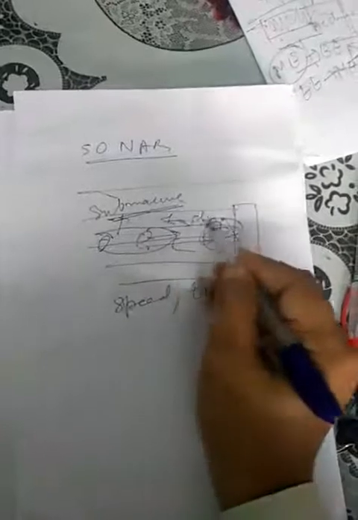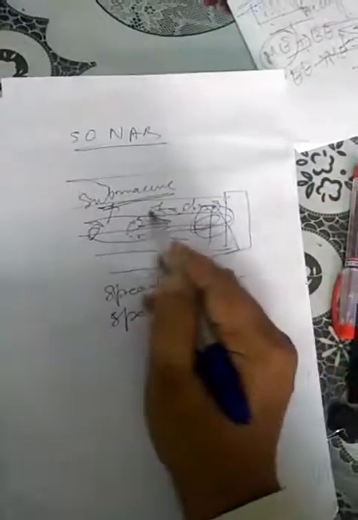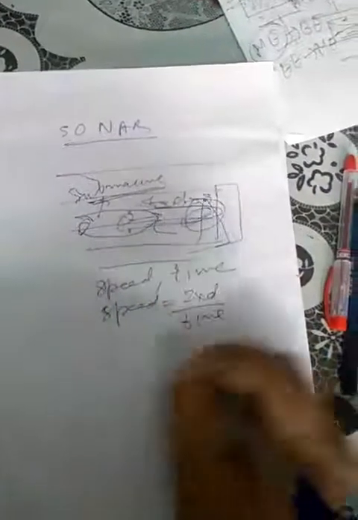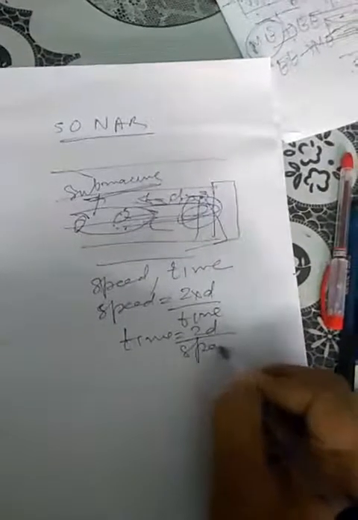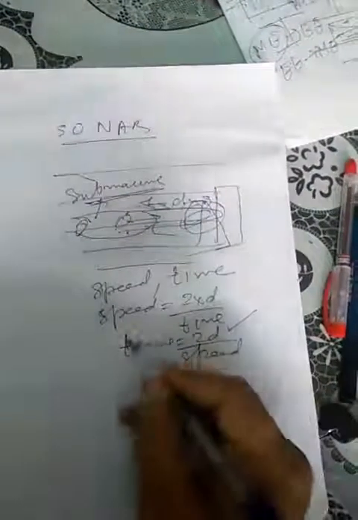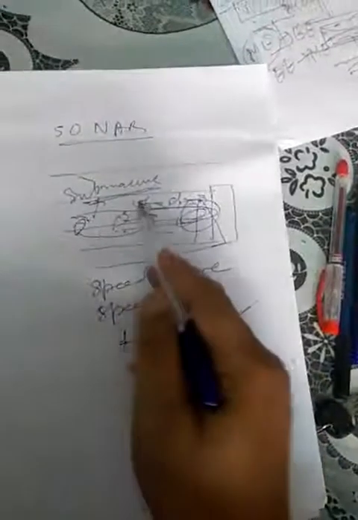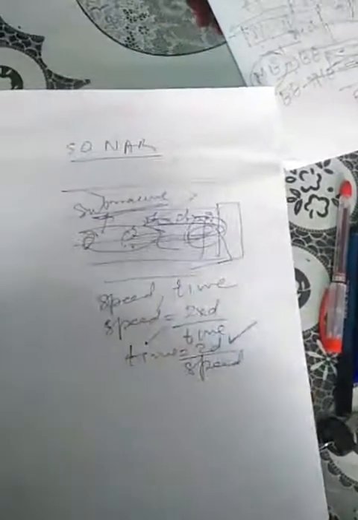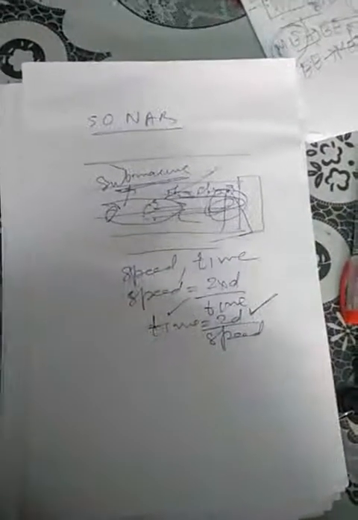We know that, let us say d is the distance. So speed is equal to distance upon time, 2d upon time. Why 2? Because the distance is taken to go there and to come back. So time taken will be calculated, that is 2 into distance upon speed. By using this, if they know the time period, they can calculate at what distance the object is there, so they are able to change the direction of the submarines. So that is one of the applications of the submarine. So that is sonar, we are able to use it.